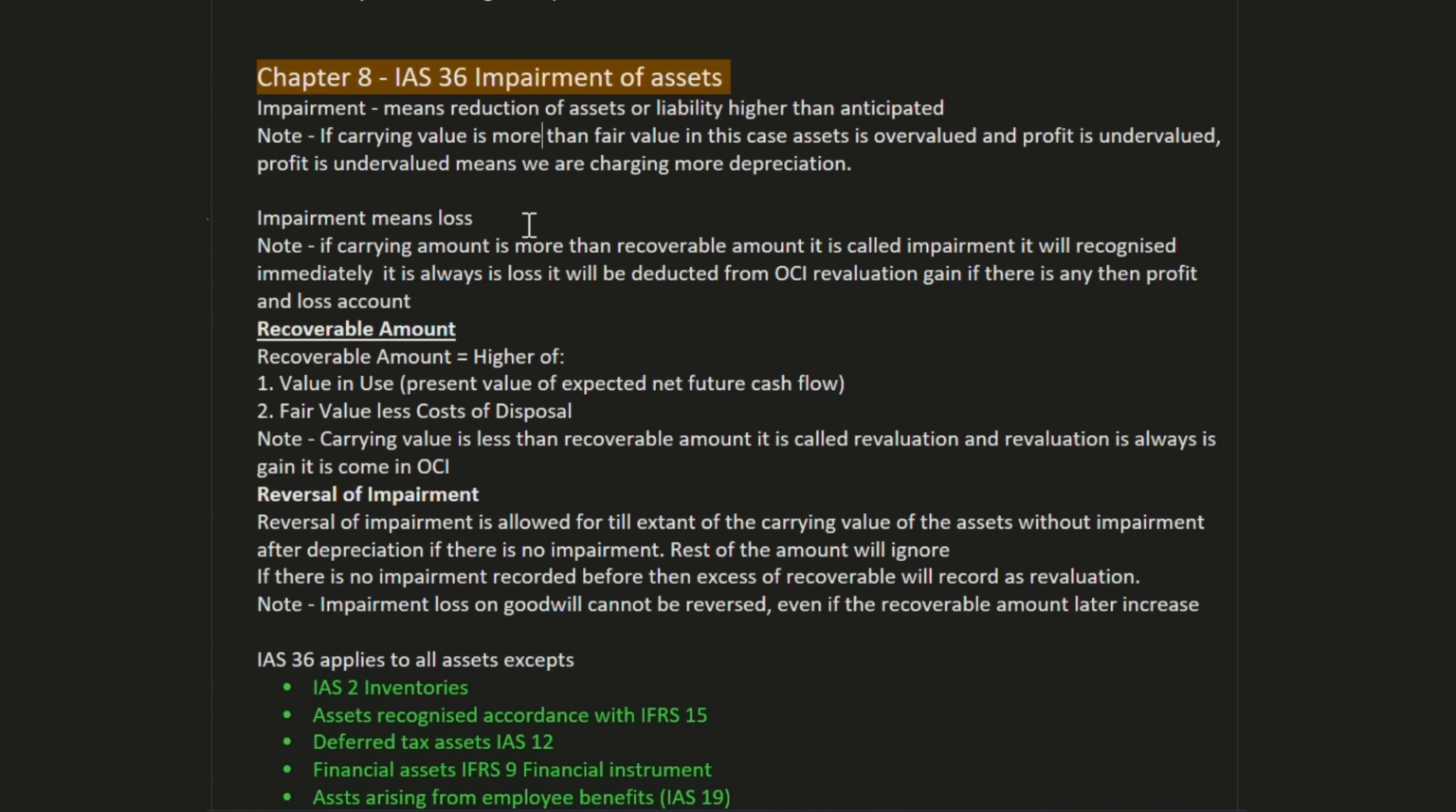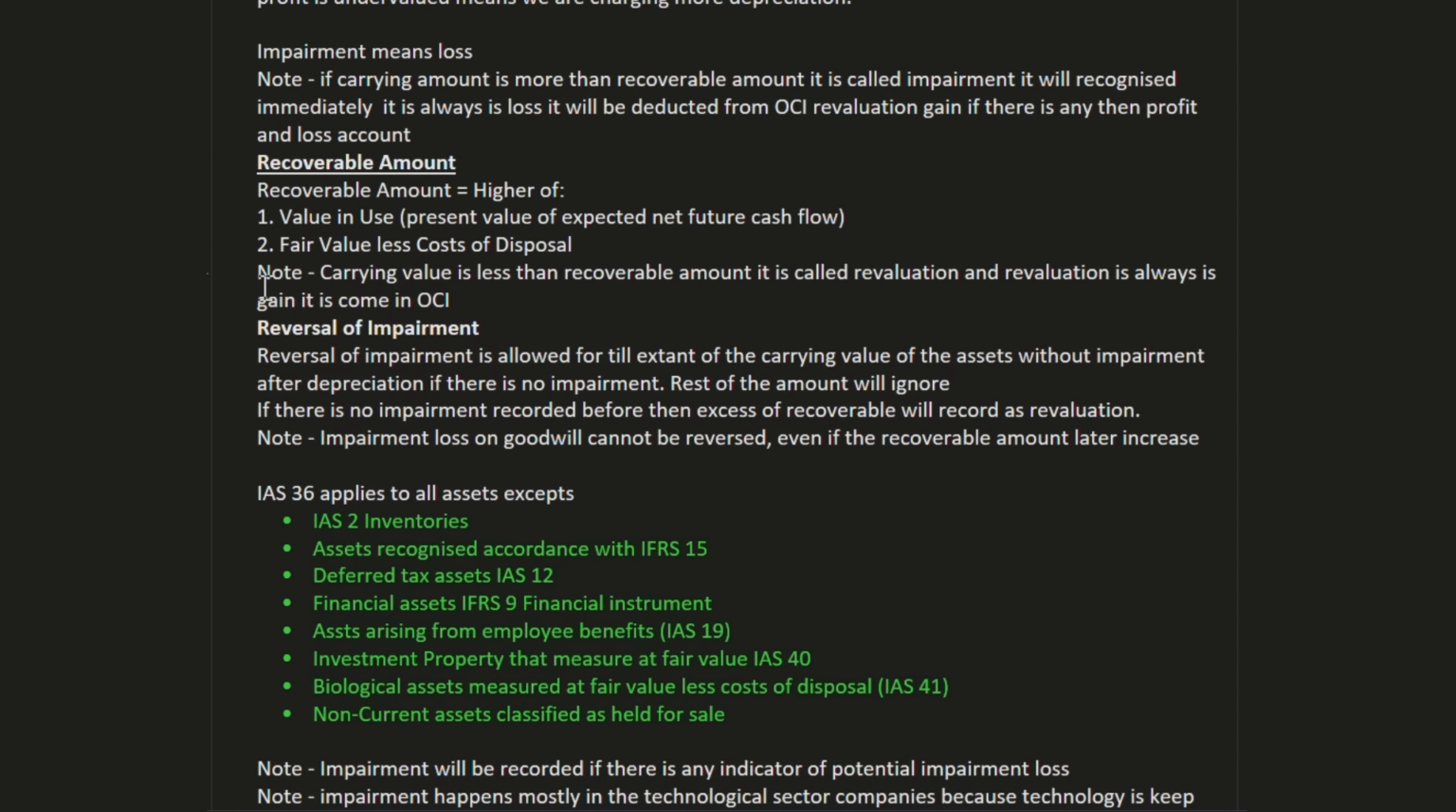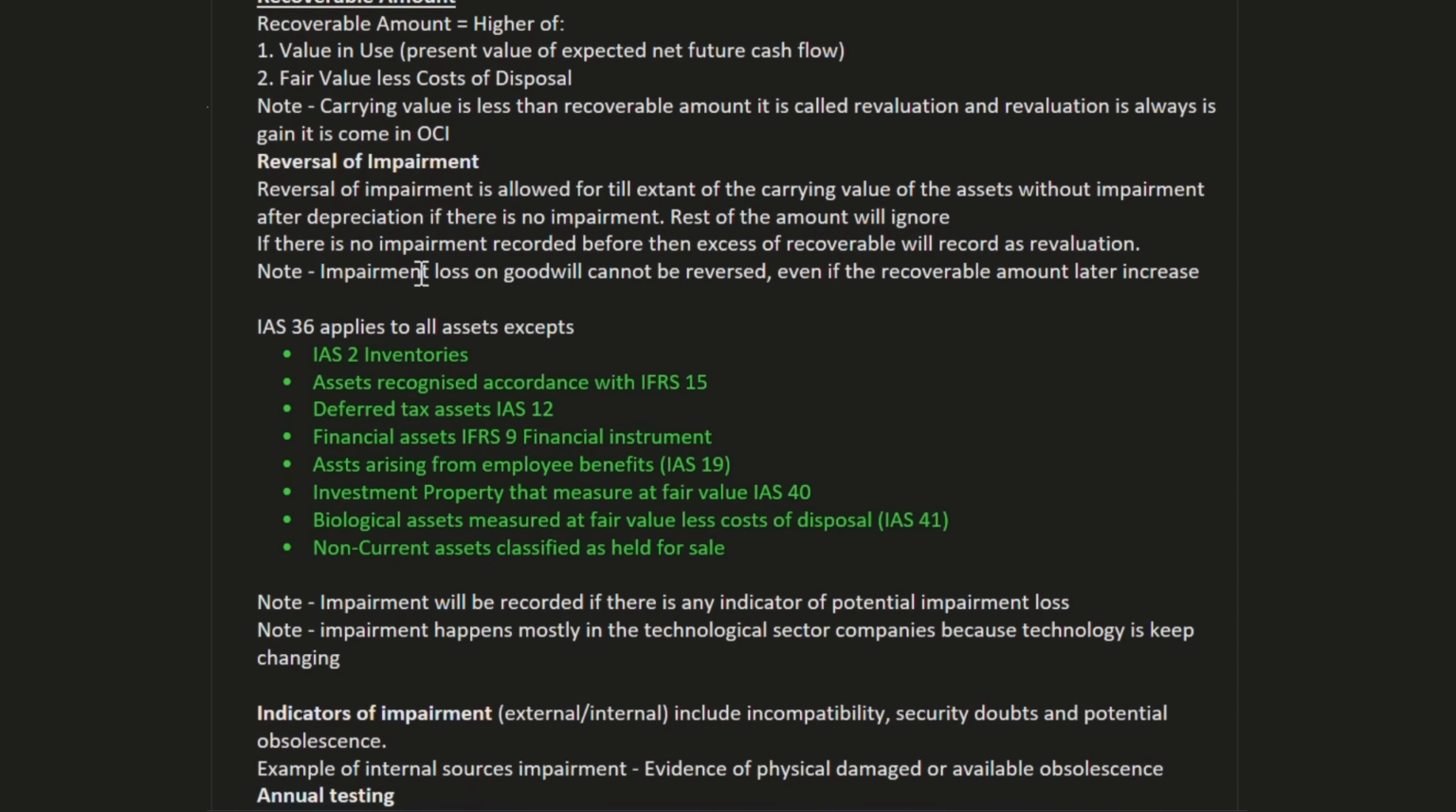Right now we need to know how impairment is recognized and how it is covered under IAS 36. So here, if carrying value is less than recoverable amount, it is called revaluation, and revaluation is always a gain. It comes in OCI. So revaluation gain we charge to OCI, other comprehensive income.